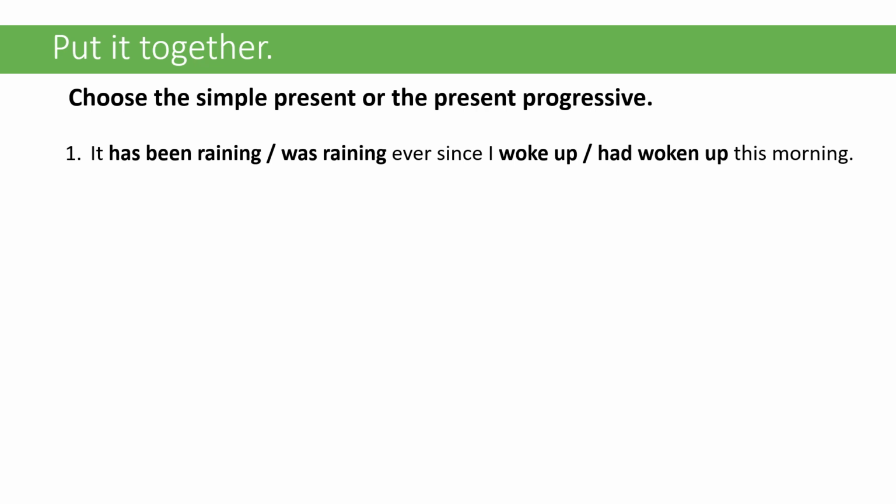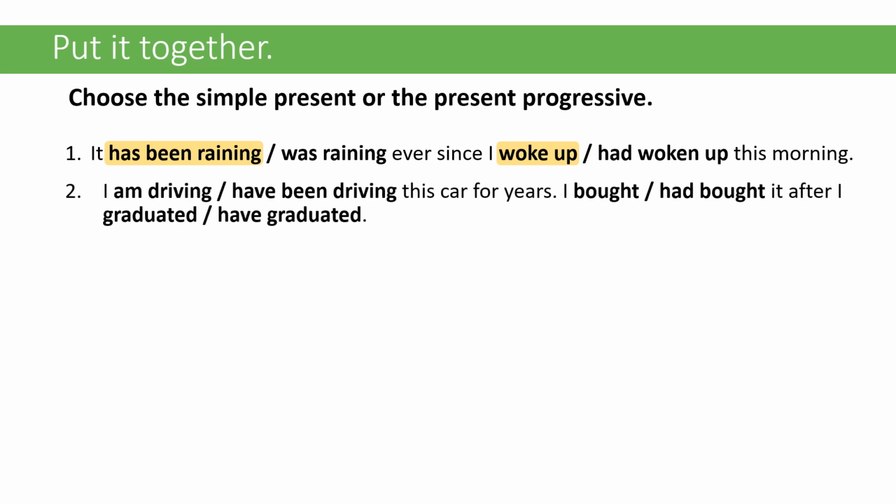So it should be, it has been raining ever since I woke up. Okay, sorry, but the wording of the directions is incorrect because we're just choosing the correct tense. It's not always going to be the simple present or the present progressive. So let's ignore those directions.